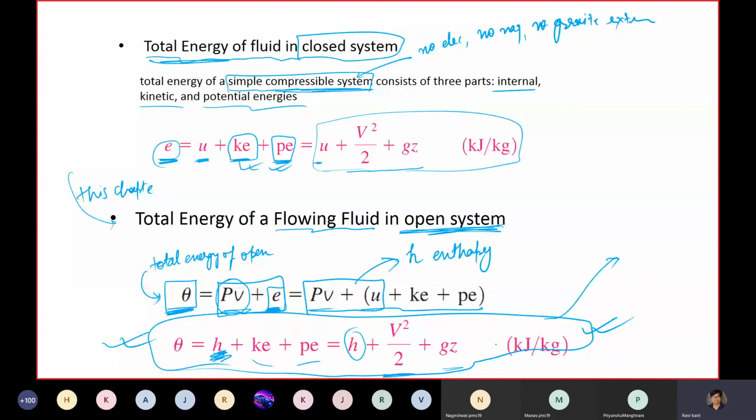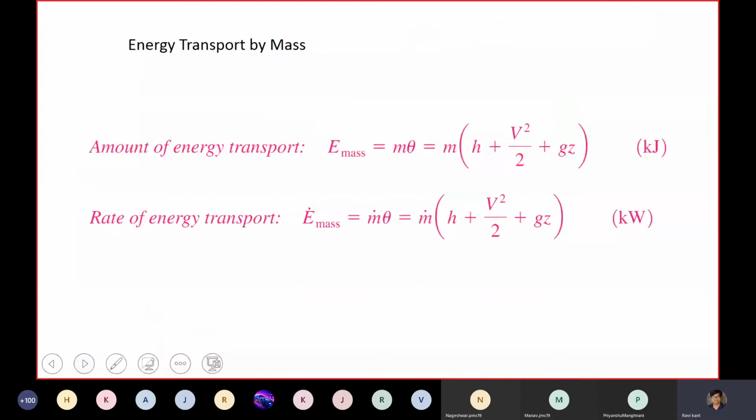What is my total energy of the system at inlet and exit and in between? Now we are in a shape to write the conservation of energy of the system. But before that, we need to check the net amount of energy.